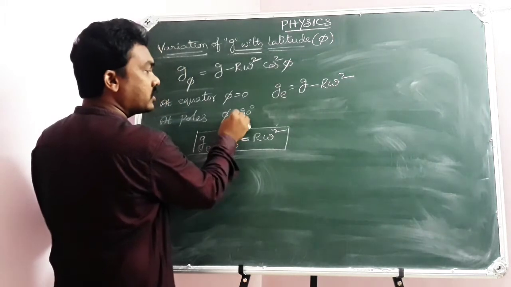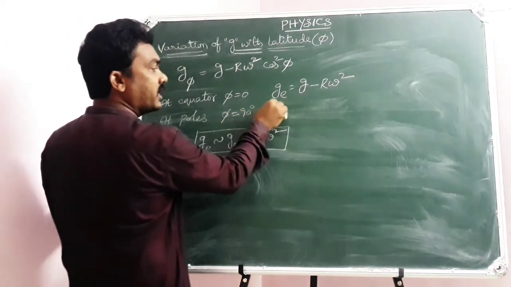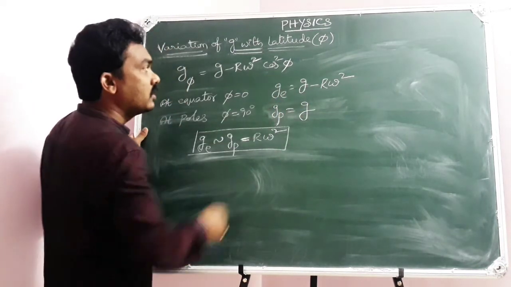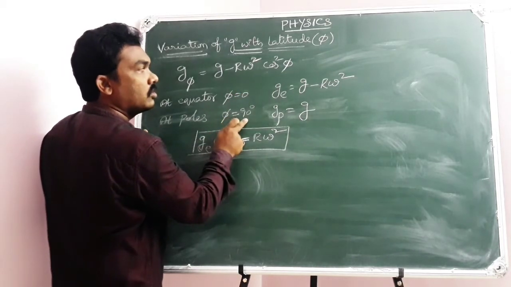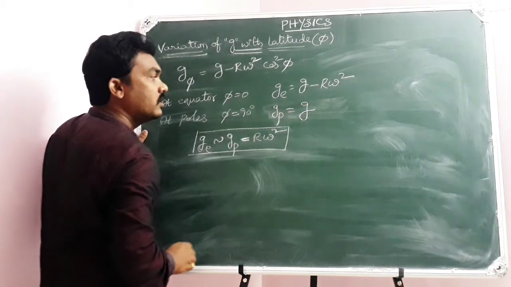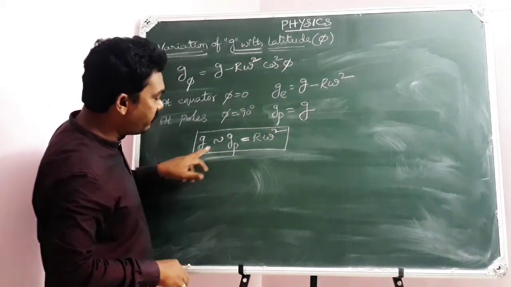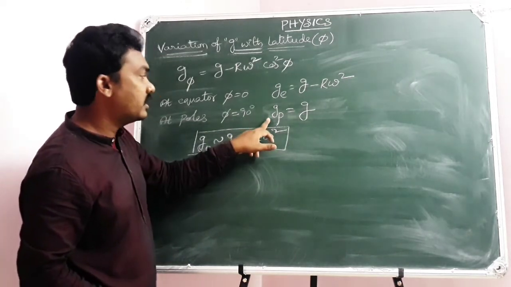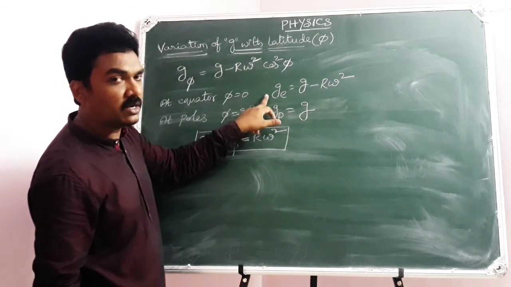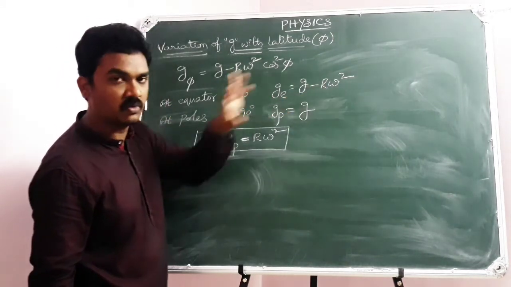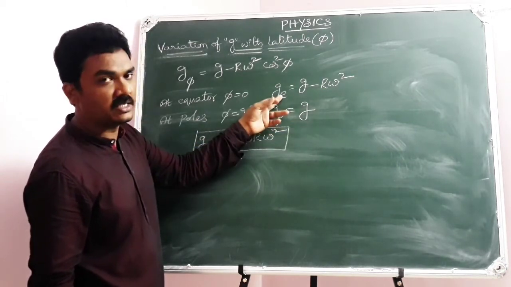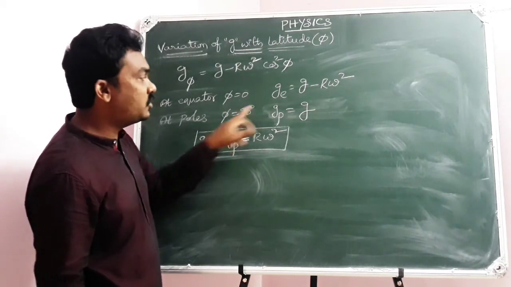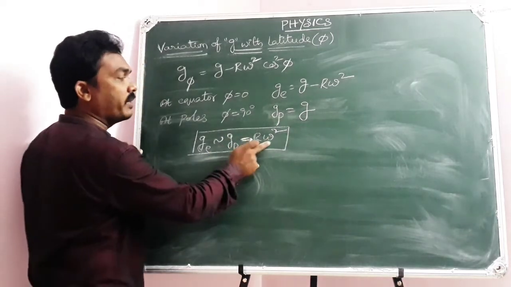Whereas at the poles φ equals 90 degrees, so that Gp equals g, because the cos 90 degrees value is 0. Now here, Gp minus Ge: the g value is greater at the poles and less at the equator, because it is g minus Rω² there. So at the poles it is more, at the equator it is less. The difference, Gp minus Ge, is Rω².